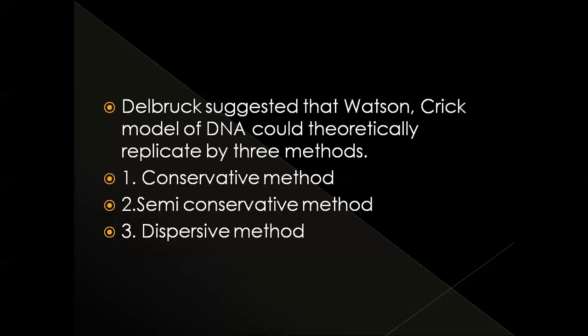Thus the two double helices formed would have a patchwork of old and new pieces. This method also could not explain properly the inheritance of characters. So of these three methods, only the second, the semi-conservative method, explains how the characters are inherited by the next generation, so it is accepted by many scientists.